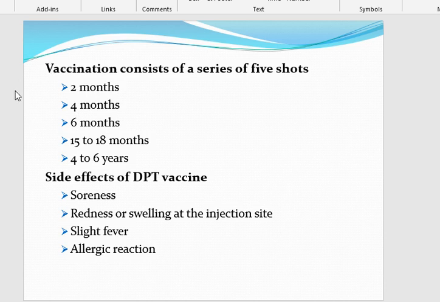It is included in the EPI schedule, and should be started at 4 months, then the second dose at 10 months, and the third dose at 16 months. Sorry, I'm talking about weeks. Then the booster dose should be given at 1.5 years, and the last dose at 5 years of age.